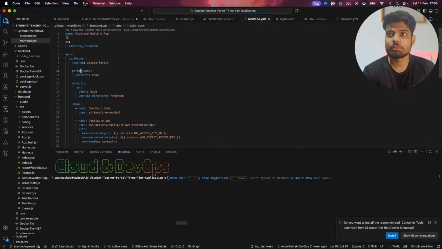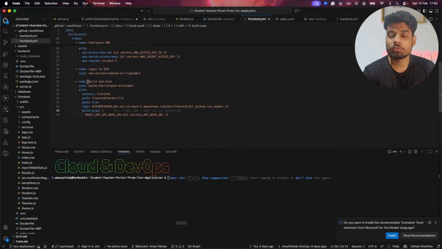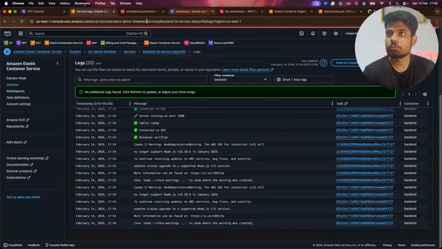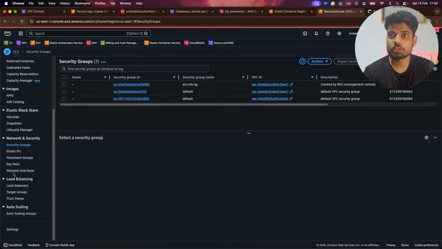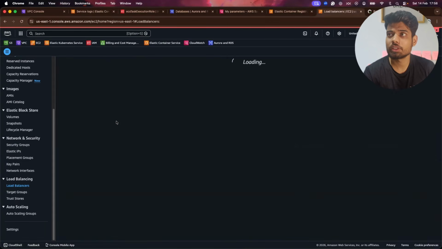So this is the same thing that we are doing. We have the name, workflow dispatch. Then we have these configurations. We are building the Docker image for the front end, and then we are pushing it. Now the one important thing that we are adding is the build argument. So we are providing this at runtime, so it will be able to have the endpoint. I have the endpoint, which we have created using the load balancer. So I will just get it from here.